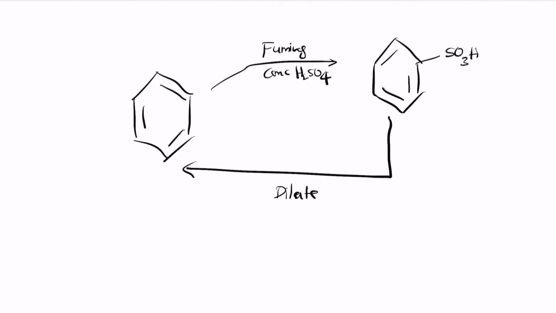This is when it is dilute H2SO4, which brings it back and forms benzene again. Because of this, SO3H is used as what we call a blocking agent. We'll come back to this at the end of this chapter, when we discuss why you need to use something as a blocking agent. So this is the example of sulfonation, and this is how sulfonation occurs.